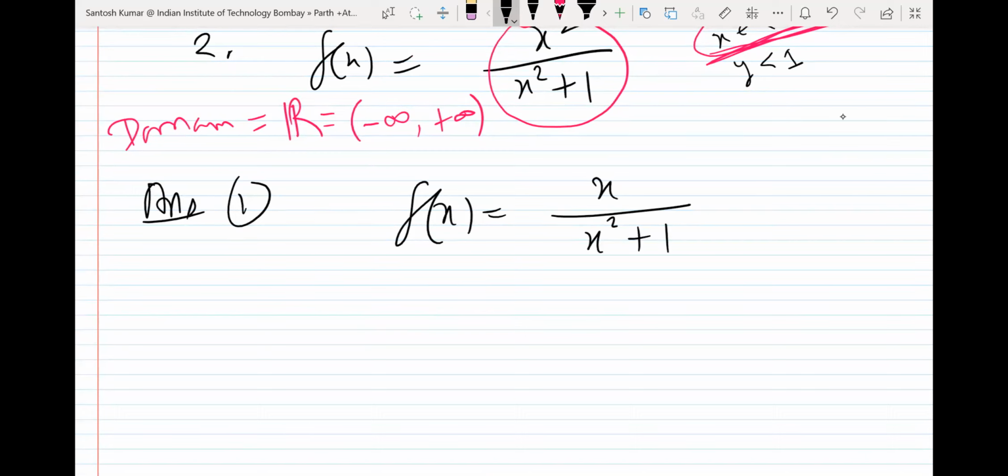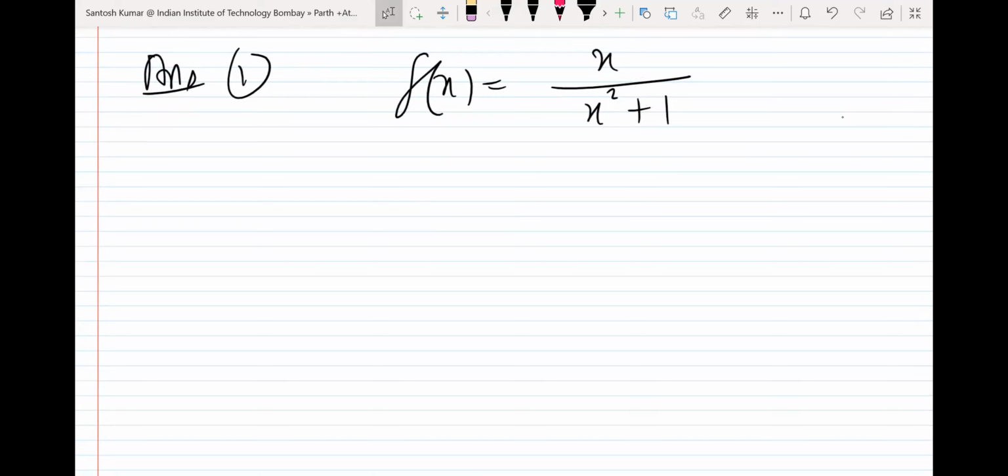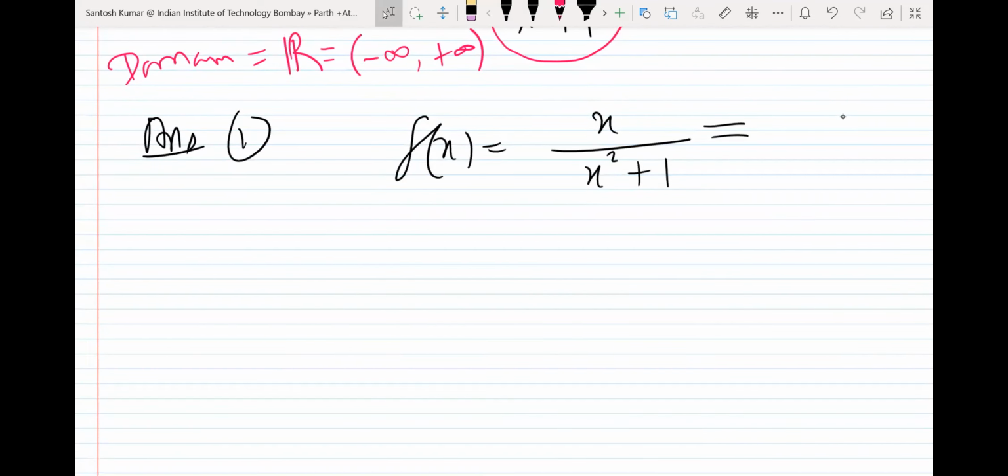First you will see the intuition, or you will put in values to find the range. I know many ways, so let's start with one way without wasting time. The first way I see here is to divide both numerator and denominator. When x is 0, the answer is 0, so 0 will be in the range. Otherwise, what do you do when x is non-zero?